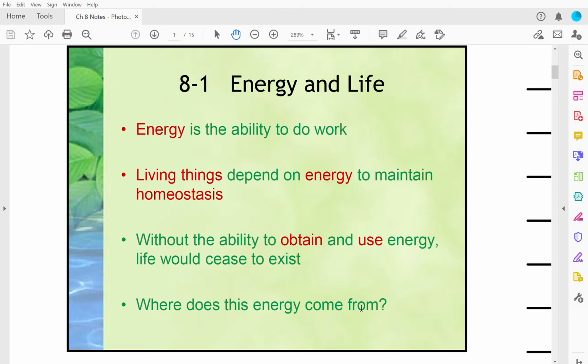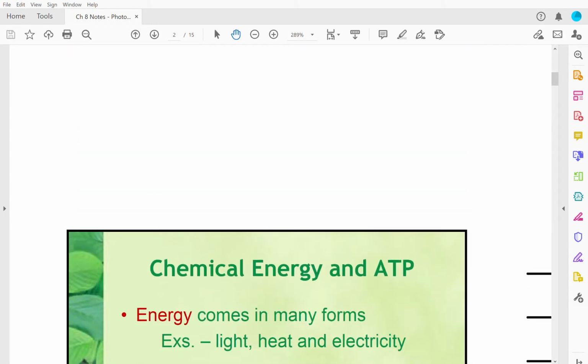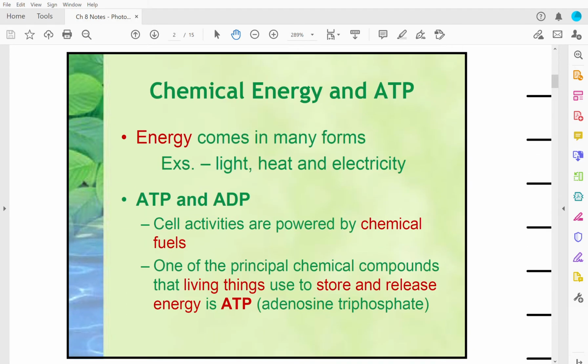Where does the energy come from? It's chemical energy, even in the food that we consume as humans. Energy comes from many things like light, heat, and electricity. The energy we use in our cells, and even in plants and animals, is all ATP and ADP. Cellular activities are powered by these chemical fuels, and that's what comes out of photosynthesis and respiration. One of the principal chemical compounds that living things use to store or release energy is ATP. It's adenosine triphosphate, ATP.